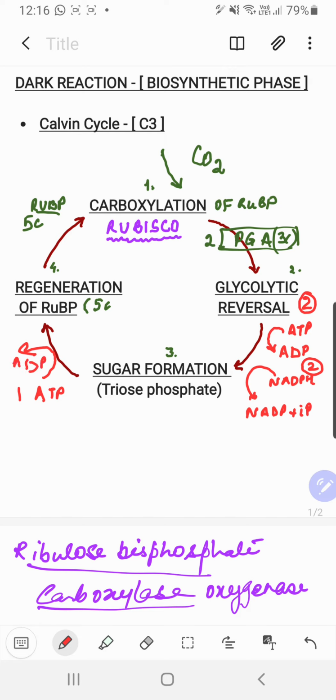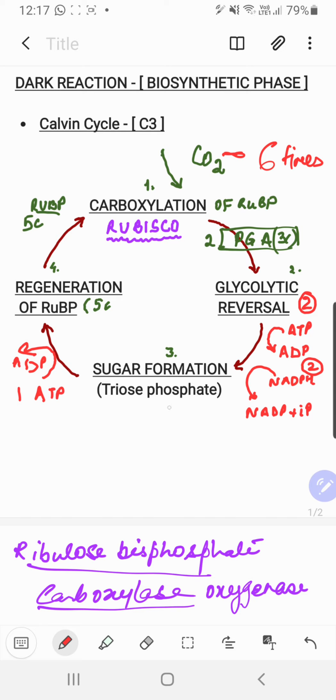Now your bioenergetics is satisfied: 2 plus 1, total 3 ATP consumed in 1 cycle. And for sugar formation, for proper glucose, how many cycles do you need? You need this carbon dioxide to be fixed 6 times. So 6 cycles will take place, and in total for 6 cycles 18 ATPs and 12 NADPH will be exhausted.